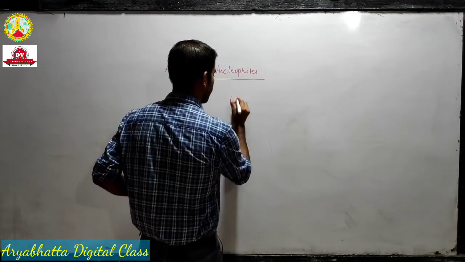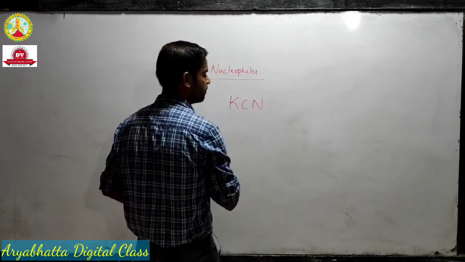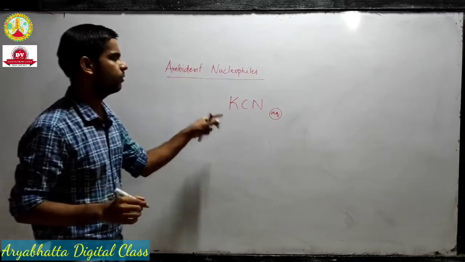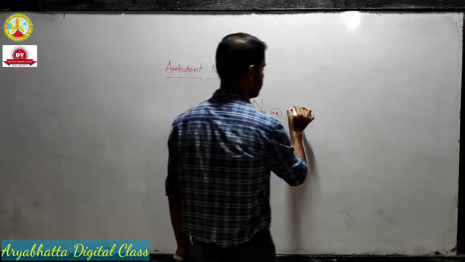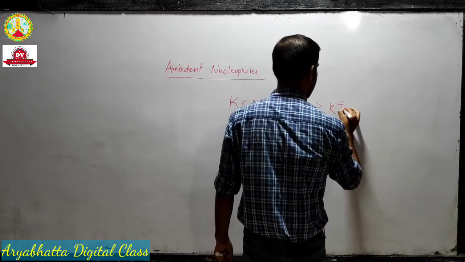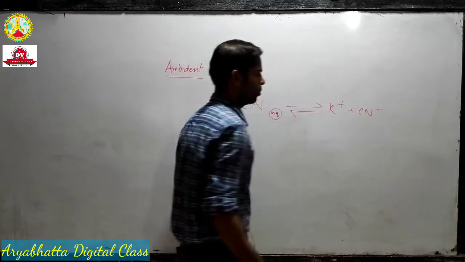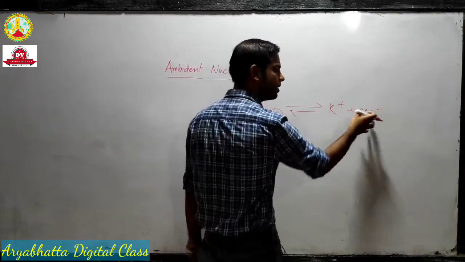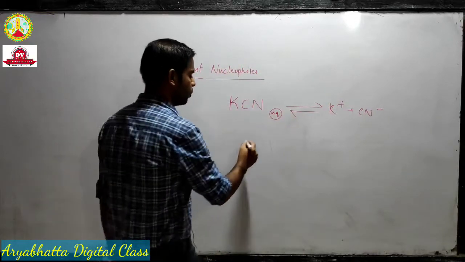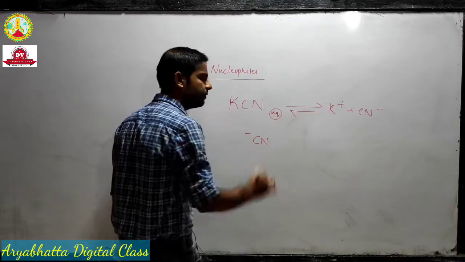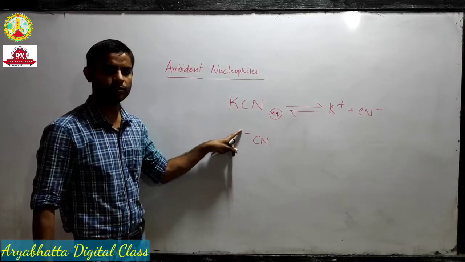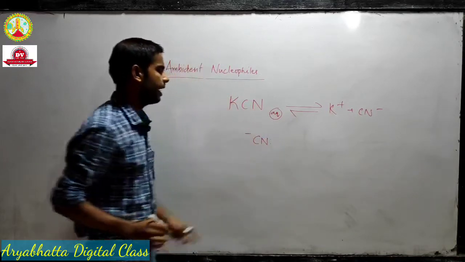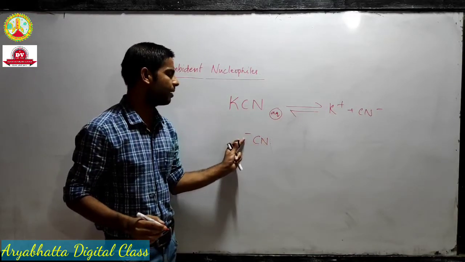Now KCN, well, we will take it in aqueous solution, obviously. So KCN is actually an ionic molecule. I have written it as CN negative, but the negative charge is on the carbon atom actually. So in KCN, the negative charge is on the carbon atom. Okay, so in this situation, the nitrogen atom has a lone pair and carbon has a negative charge.